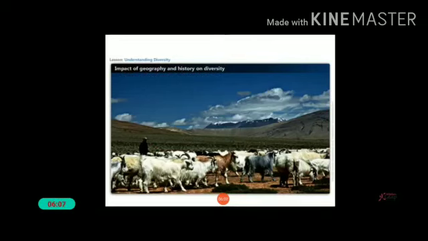The people eat meat and milk products like cheese and butter. Each family owns some goats, cows and horses. Yaks are the cattle that we can mainly see in the desert region.